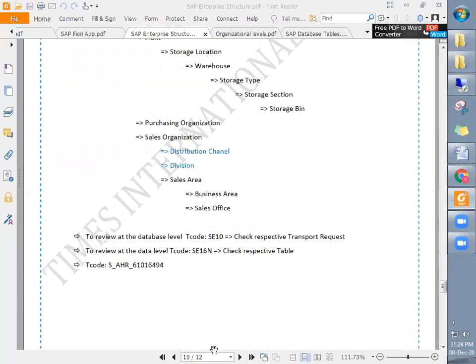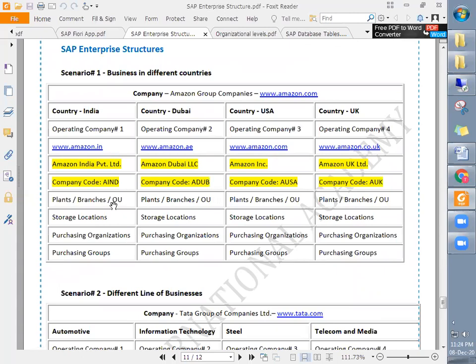Sir, what is OU meant for? Operational unit. That is the operational unit. Normally this terminology is used in IT industries. For example, TCS has offices across India.